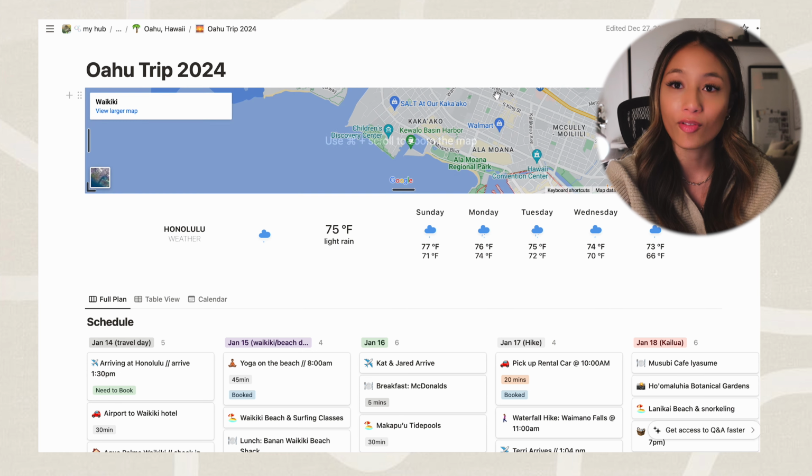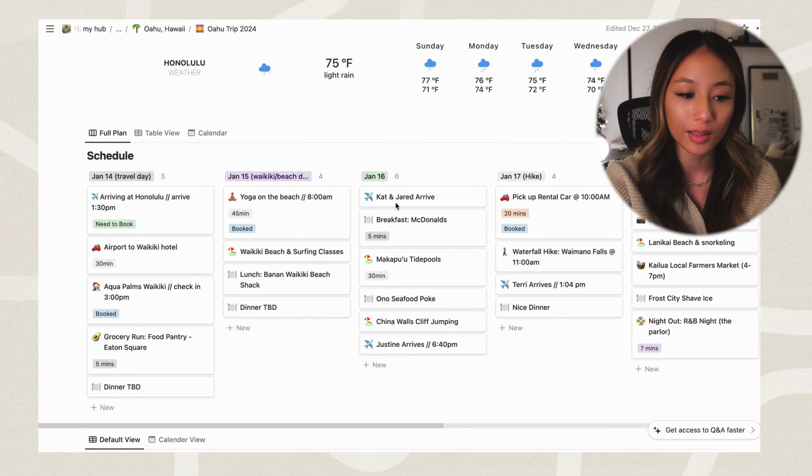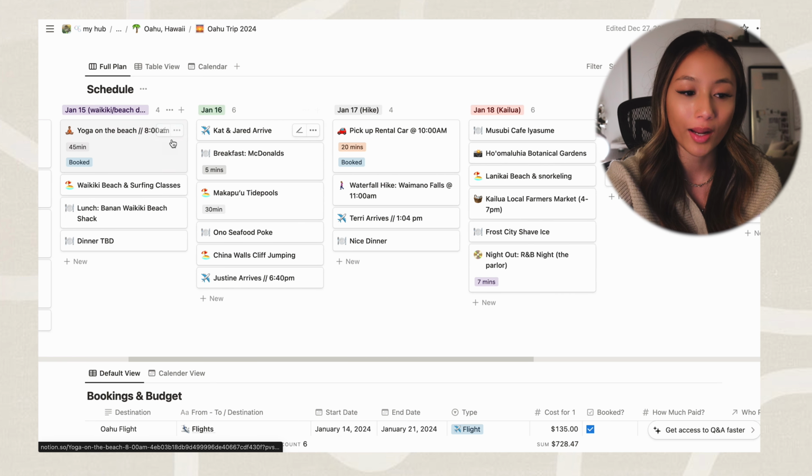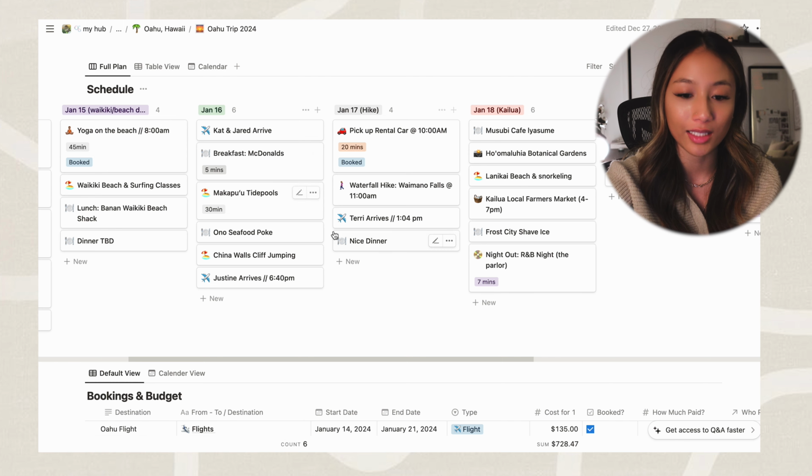So I have the map of Hawaii, what the weather is going to be like. Here's what my days look like throughout the week, when I arrive, when we need to pick up the car, what area we plan on staying in for that day. So making it a little bit more organized. That way when we go, I just feel like we actually have a plan versus just being there.